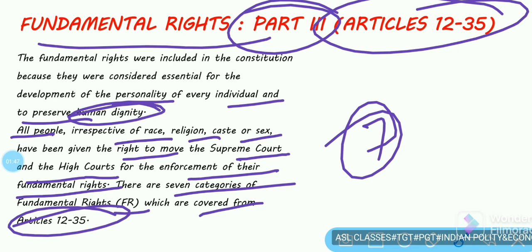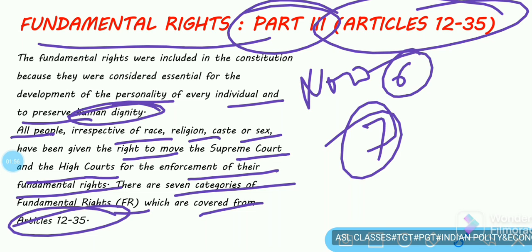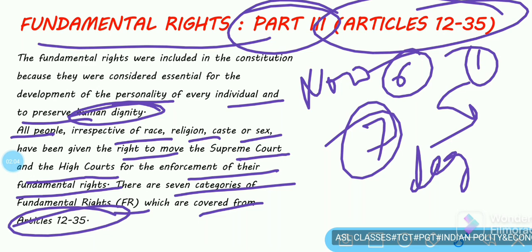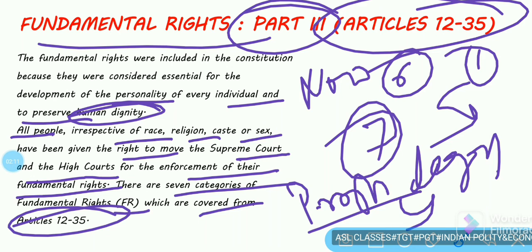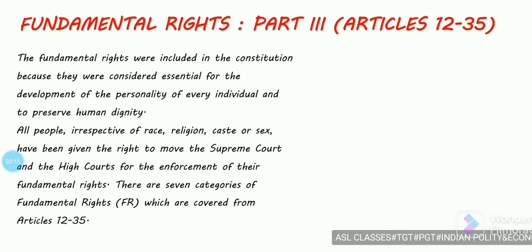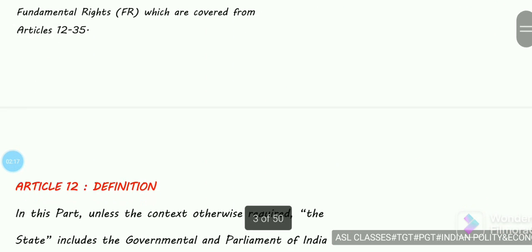But here you have to remember that now we have only 6 fundamental rights. One fundamental right has been removed from the list and made a legal right, and that is the right to property, which is now mentioned under Article 300A. So this is all about the introductory part.